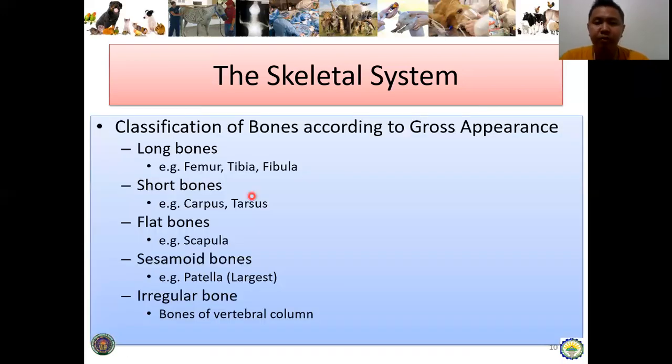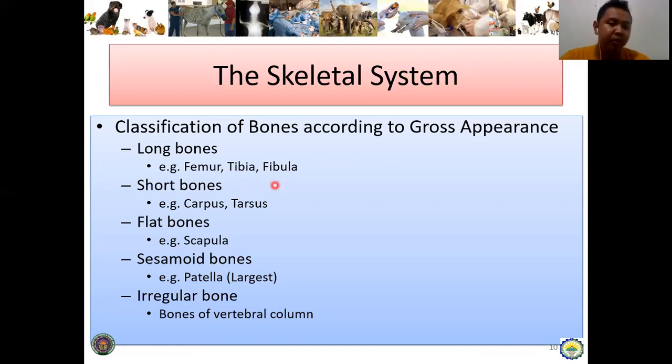So, classification of bones according to gross appearance. So, number one is long bone, just like I mentioned kanina. Example is femur, tibia, and fibula. So, take note, the femur is the largest bone. If that statement is true in humans, I don't know lang sa ibang animal species kay, of course, may harap na ginatawag na comparative anatomy, and then different ang ilang structure size compared sa other bones, tibia and fibula.